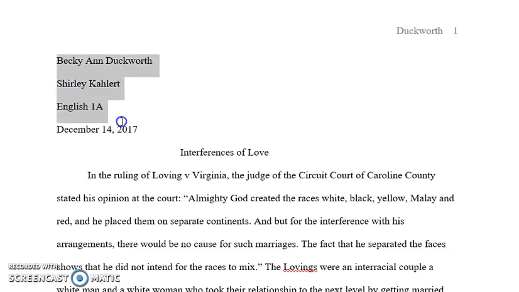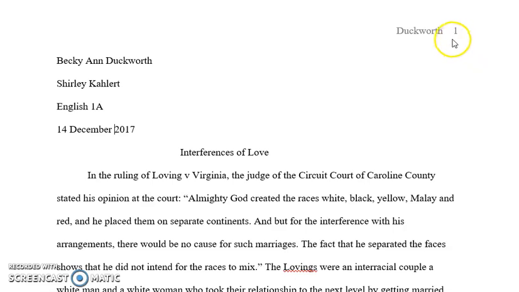She's correctly set it up, except that she's inverted the date. And on the date in MLA, it is always 14 December, and I don't know why this is. It's just the way they like it. It's a convention, and one of the things that we have to pay attention to in academic writing is the conventions or the standard ways that people do things. So we fixed the date.